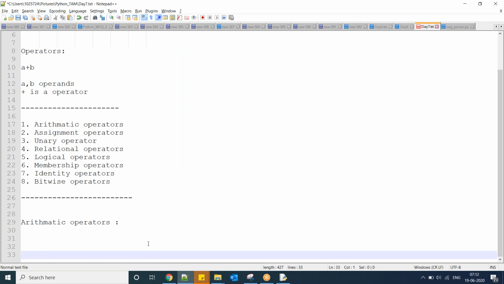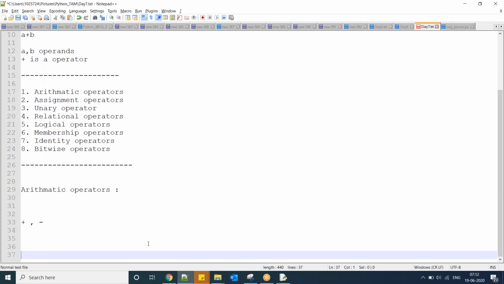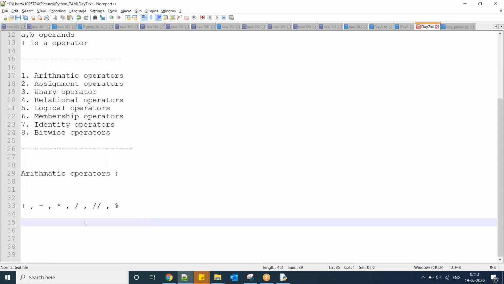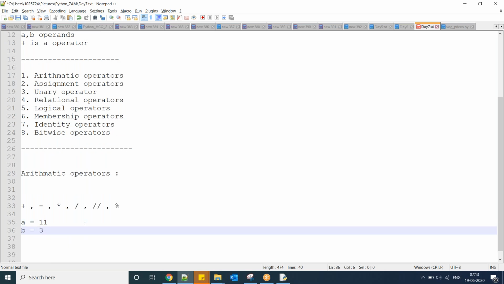In arithmetic operators we have plus, minus, multiplication, division, floor division, and modulo. Consider a equal to 11, b equal to 3.